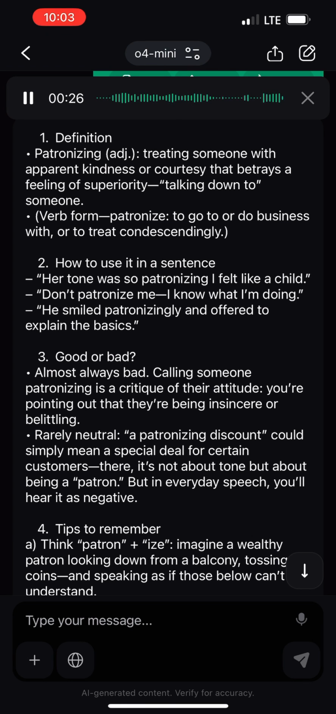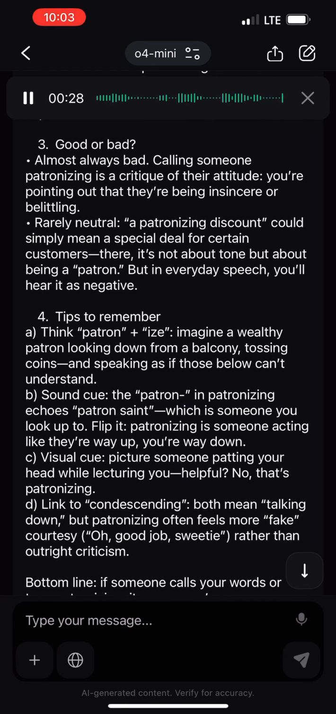3. Good or bad? Almost always bad. Calling someone patronizing is a critique of their attitude. You're pointing out that they're being insincere or belittling. Rarely neutral: a patronizing discount could simply mean a special deal for certain customers. There, it's not about tone, but about being a patron. But in everyday speech, you'll hear it as negative.